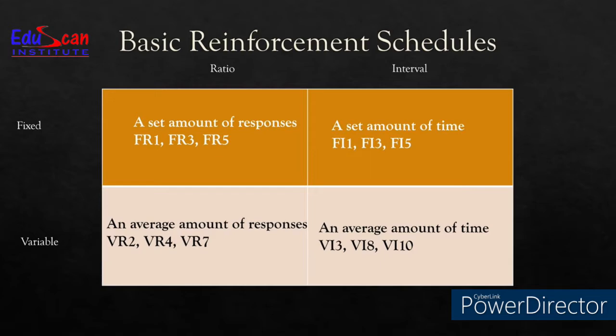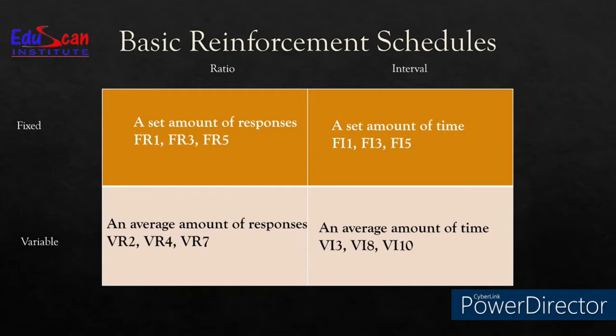The same way, when the focus is on the interval, that means when it is on the amount of time, it becomes variable interval. Say for example, VI3, VI2 and VI4. What happens? The average is 9 and that becomes VI3.